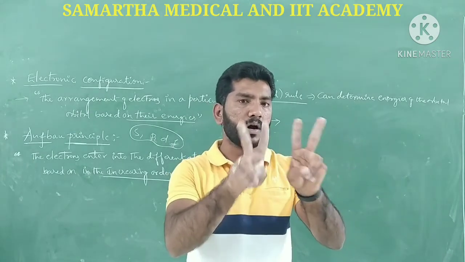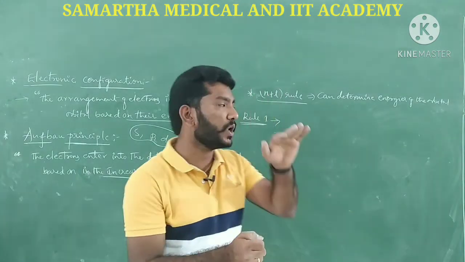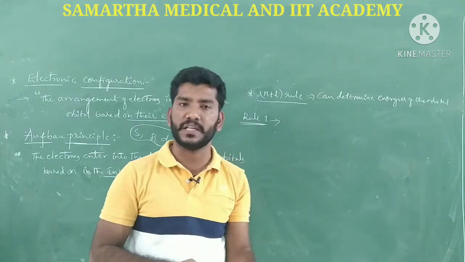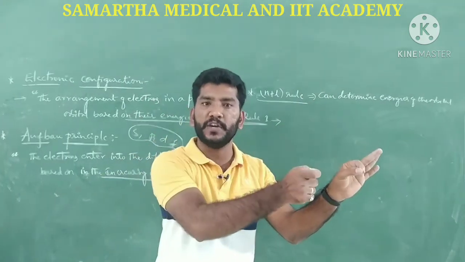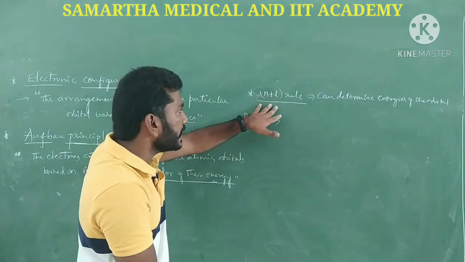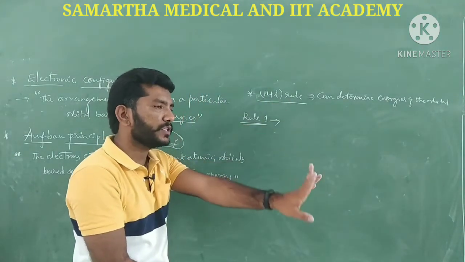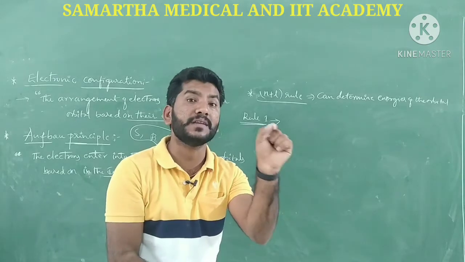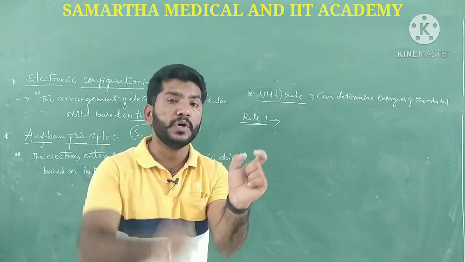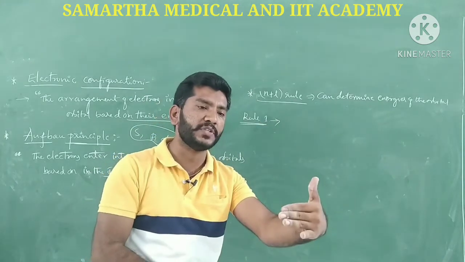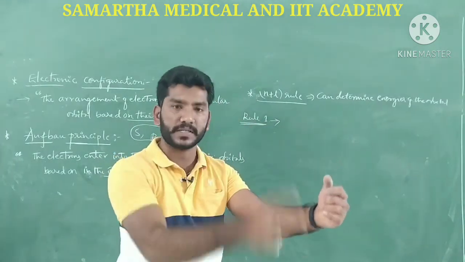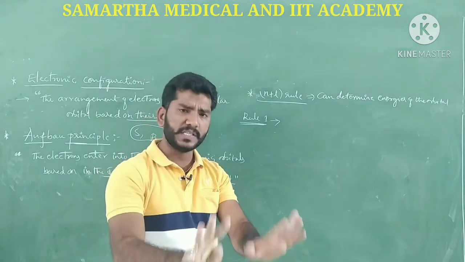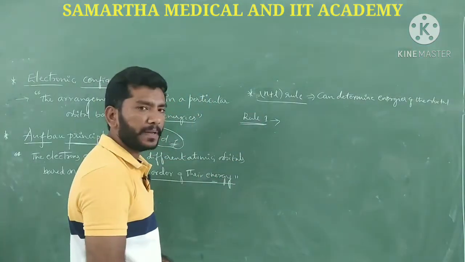Among those two subshells, the subshell having the lowest n plus l value has the lowest energy, and electrons are filled in that subshell first. Thereafter comes the orbital having the higher n plus l value.